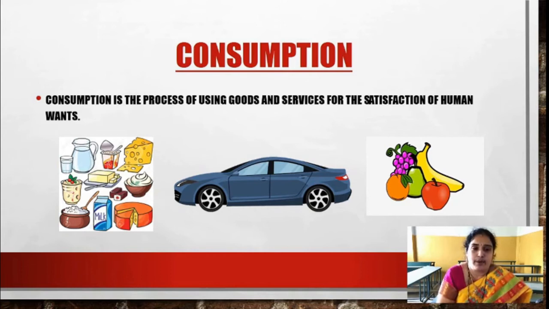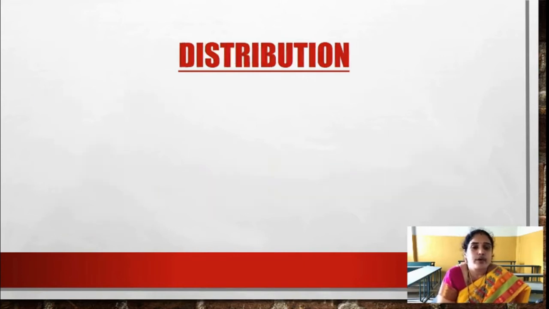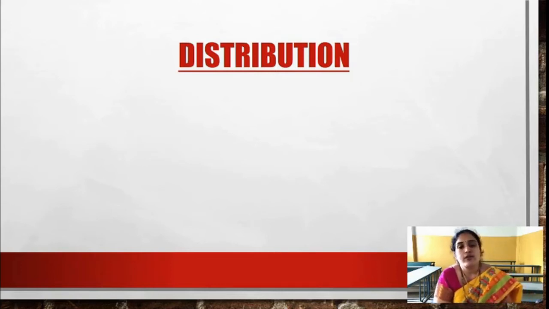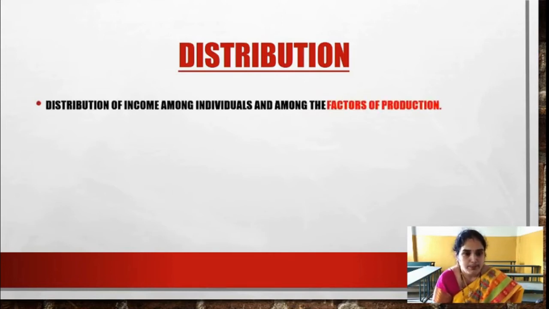Then next comes distribution. What is distribution? The word distribution itself tells us that it is distributing the commodities. Here, it is distribution of income among individuals and among the factors of production. When all the people are working together, whatever income we earn has to be distributed among all the people based on the amount of work they have done. Based on whatever knowledge or skill they have, or however hard they have worked, we need to distribute the income.